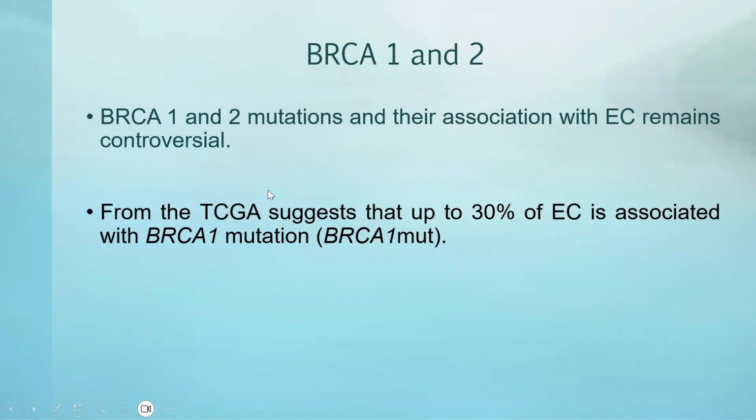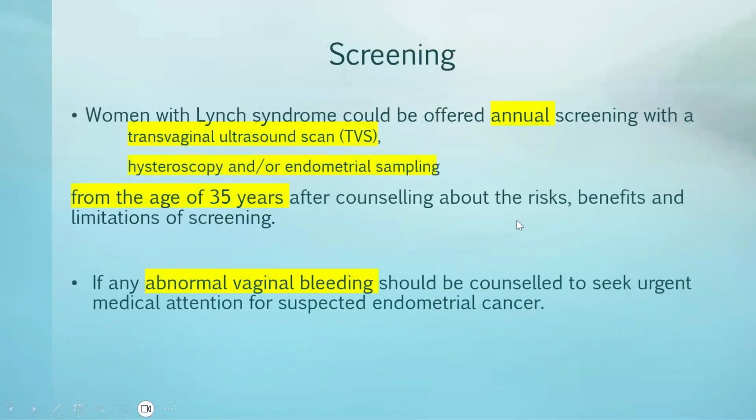BRCA1 and BRCA2 are very unlikely to be associated with endometrial cancer, however, it shows that only about 30% of the cases are associated with endometrial carcinoma. If any patient is diagnosed with Lynch syndrome, we offer them yearly screening from 35 years of age with transvaginal scan or hysteroscopy and or endometrial sampling.